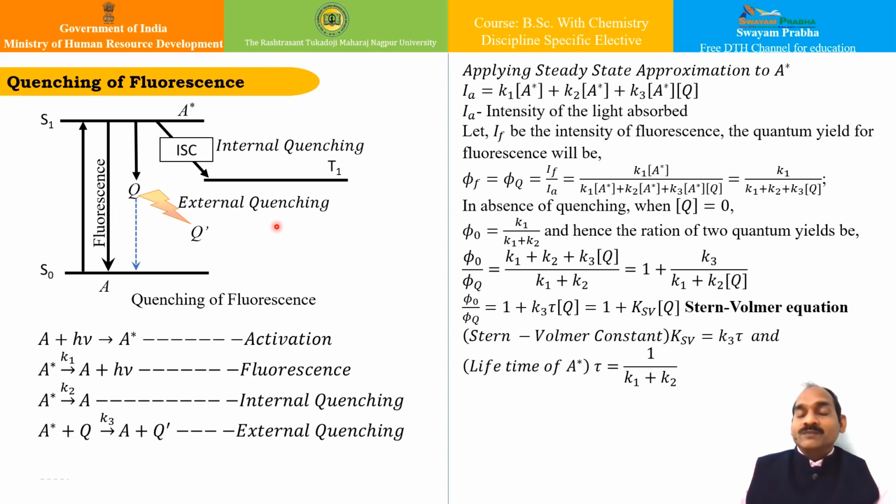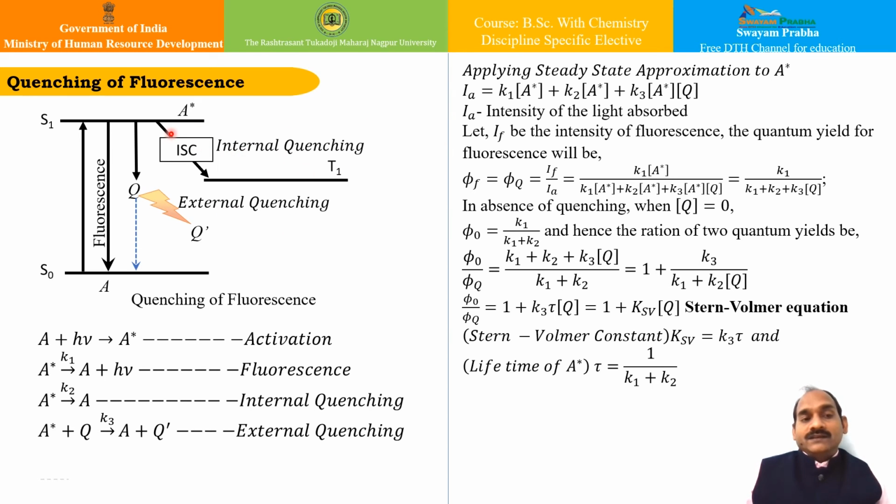While going from S2 to T2 or S1 to T1, this process may also take place during the intersystem crossing transition. This phenomenon is known as internal quenching.